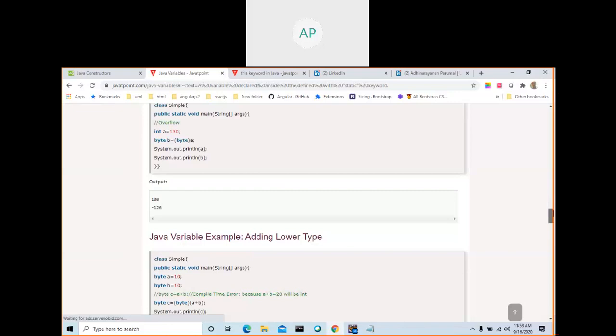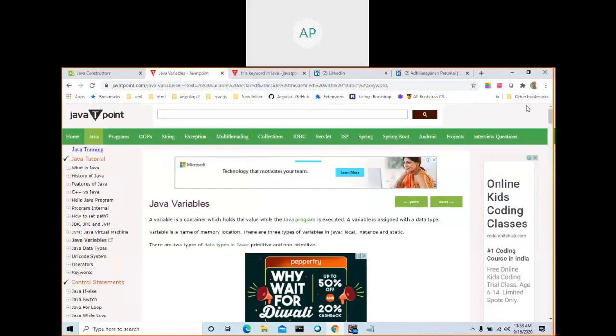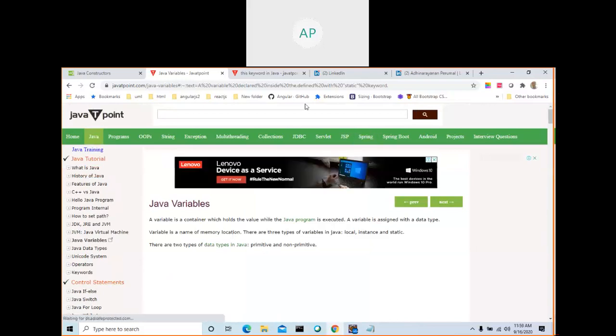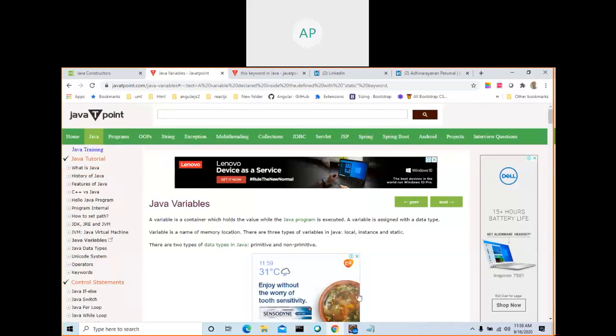That's the explanation here: static variable, instance variable, local variable. Try to go and read, you will get all the information. You can use any website. Try to learn all these things. So by this, we got an idea about what a local variable, a static variable and an instance variable are.